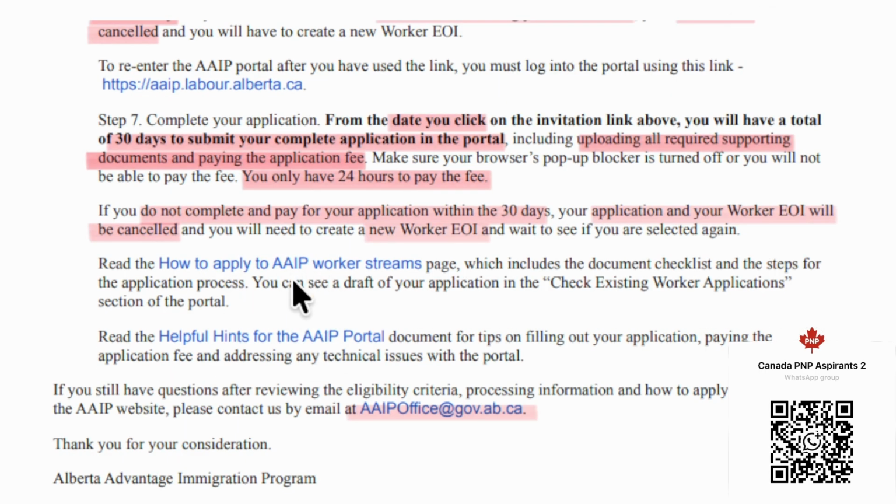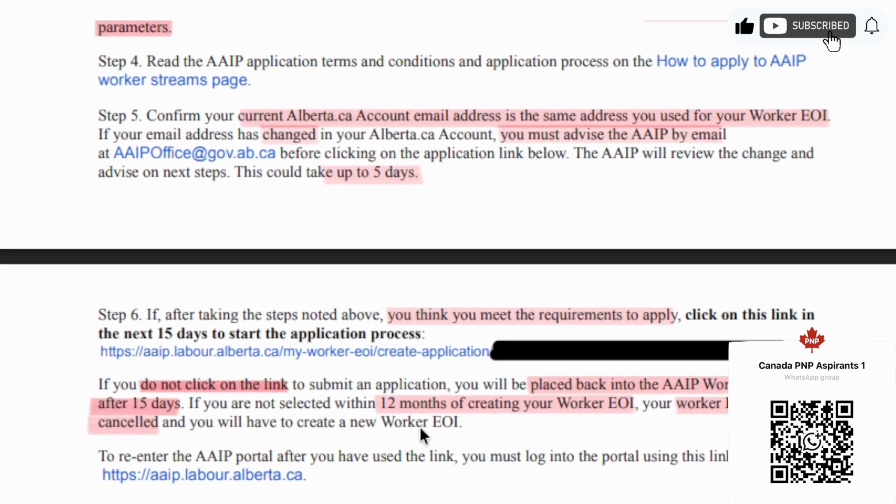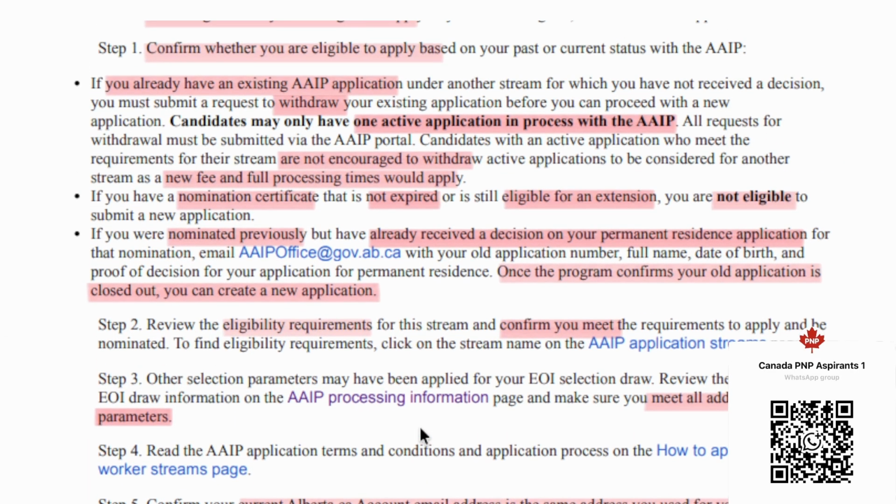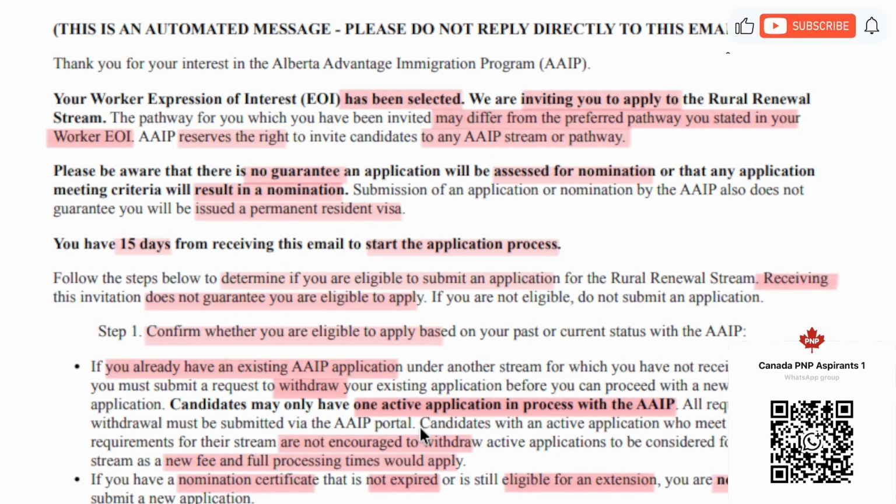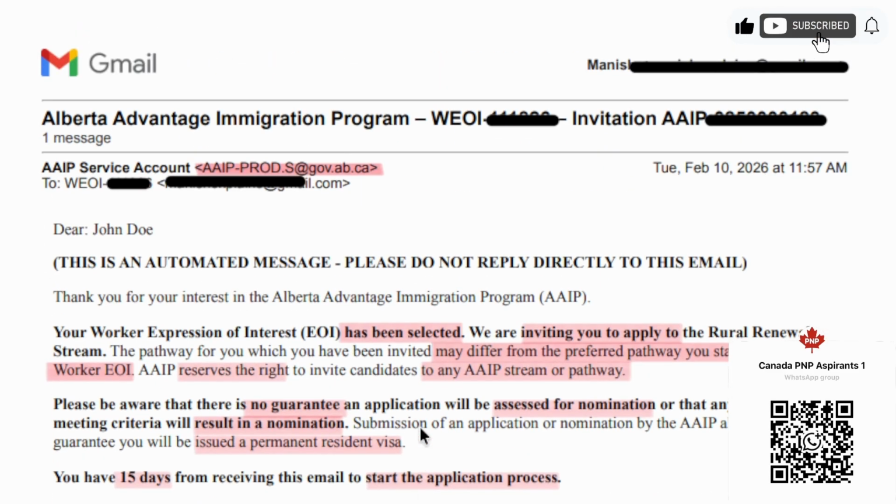There are some useful links on how-to documents that you can go through, and if you have any questions, you can contact the AAIP office by this particular email. So this is how the invitation to apply will look like. If you guys have any questions, reach out to me. I'll try my best to answer this.